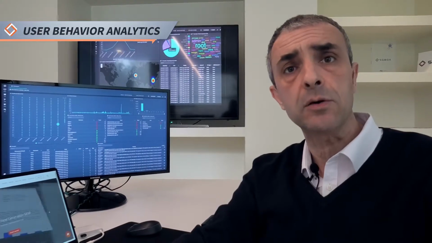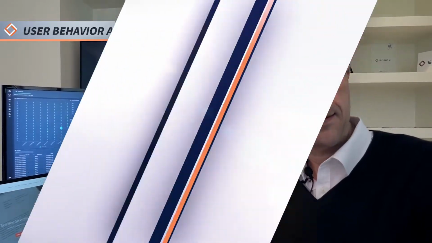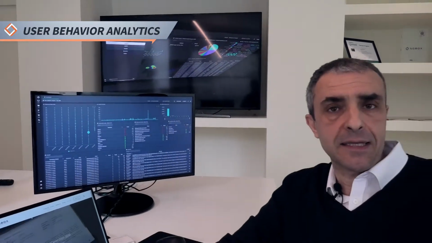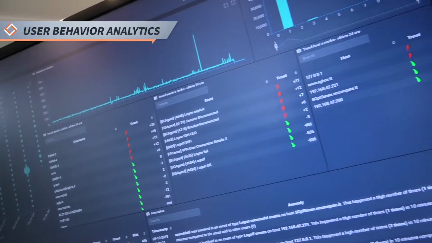User Behavior Analytics, or UBA, is a software component that facilitates the identification of threats coming from the internal network, helping SIEM platforms to act autonomously without using manual correlation rules. SGBox UBA is designed to collect data related to all user activity, using statistical models to identify the standard behavior in a given period of time, and highlighting abnormal, unusual actions.